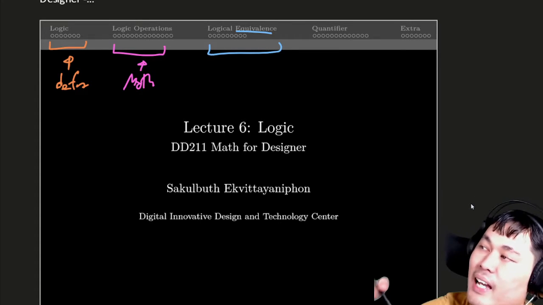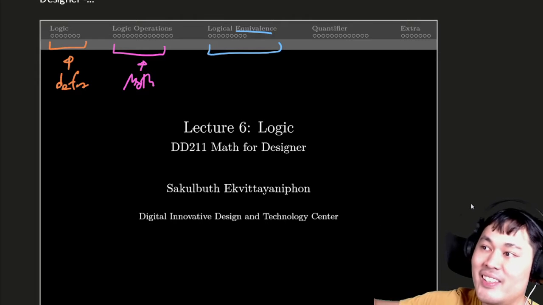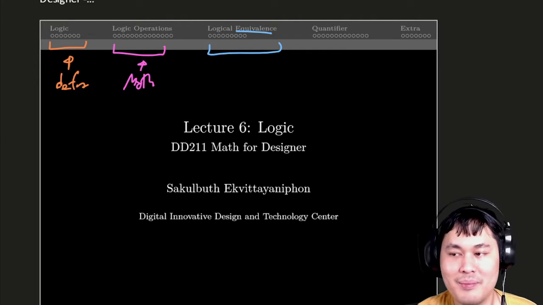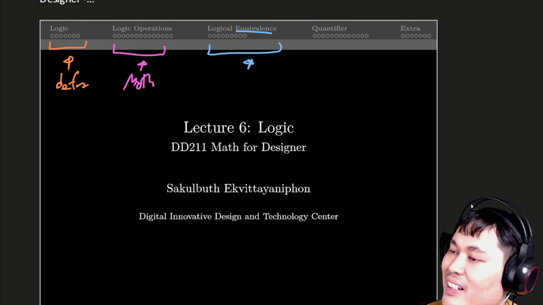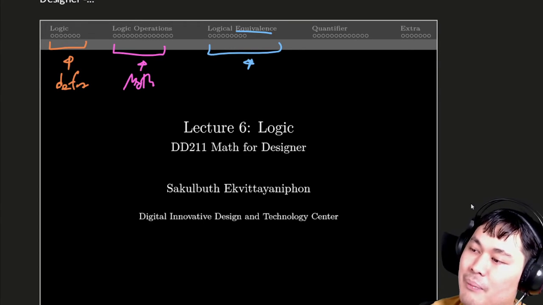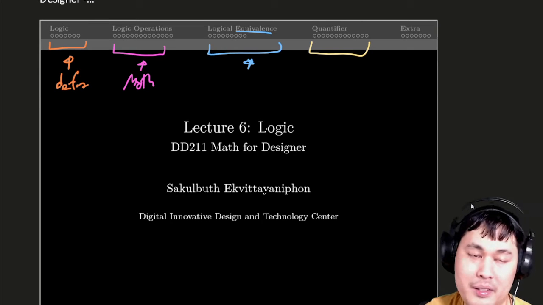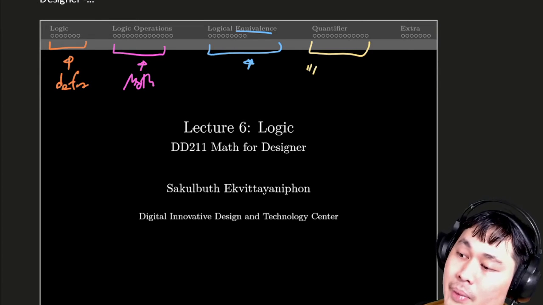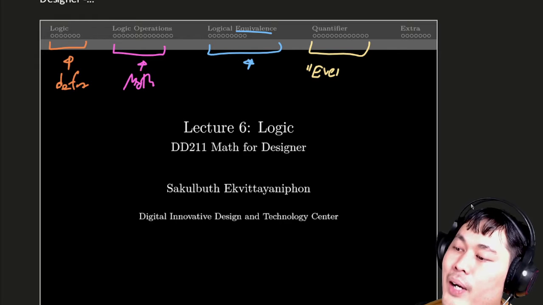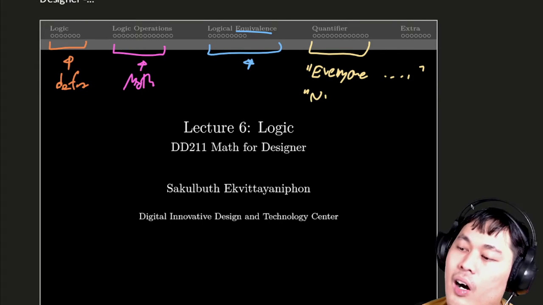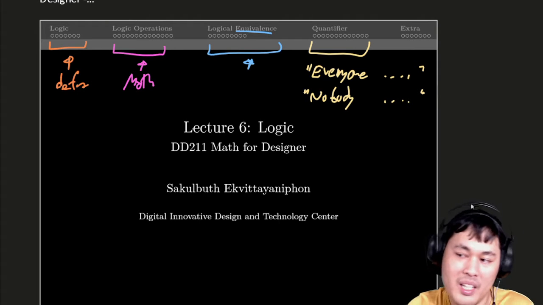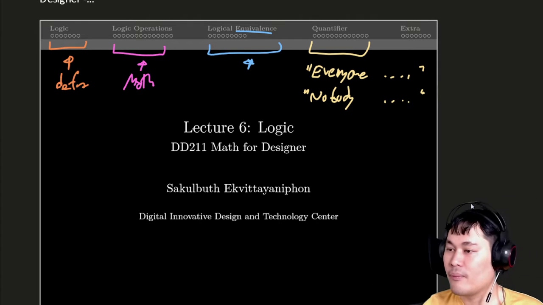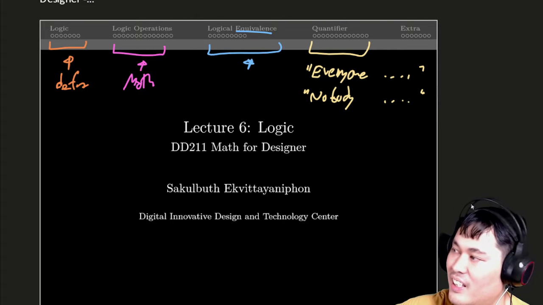Whether I like math and I don't dislike math are the same, logically, we will learn this in this class. And lastly, we're going to learn about the quantifier. That's a fancy word for a statement in the form of everyone, blah blah blah, or nobody. What do I mean when I say everyone loves math, or nobody hates chocolate?